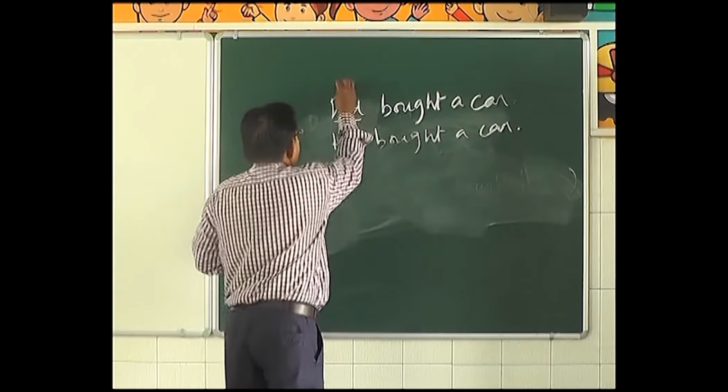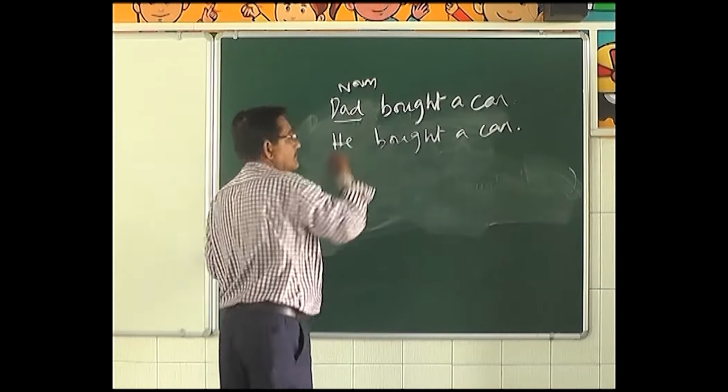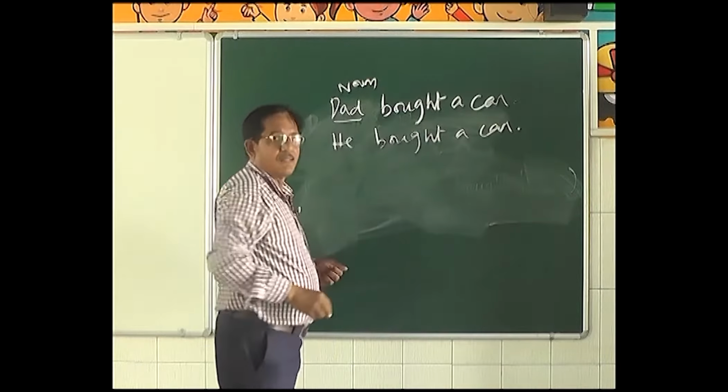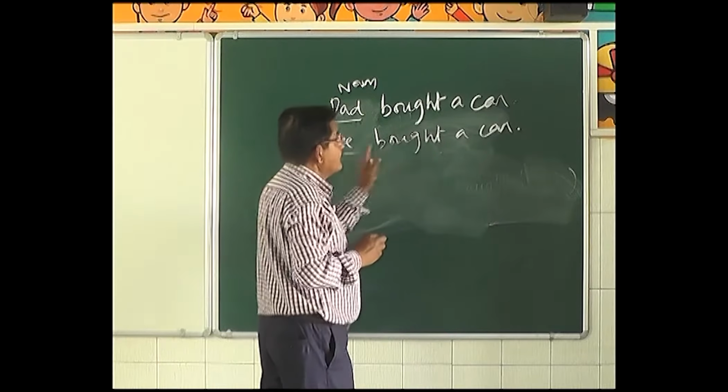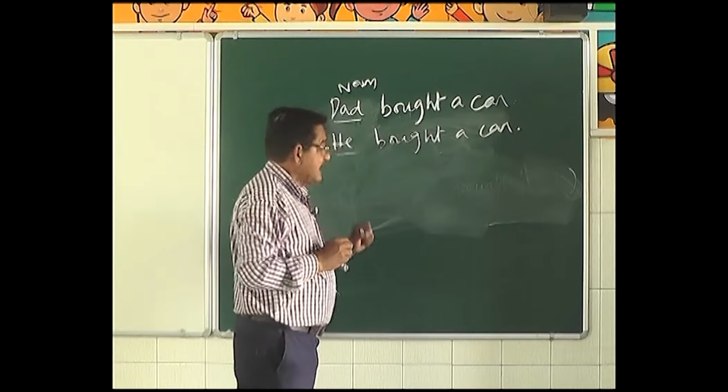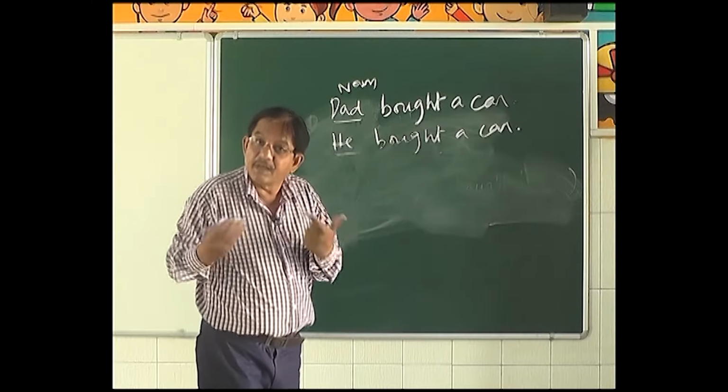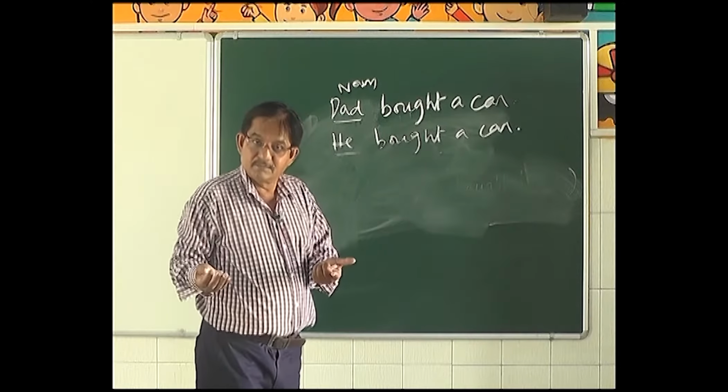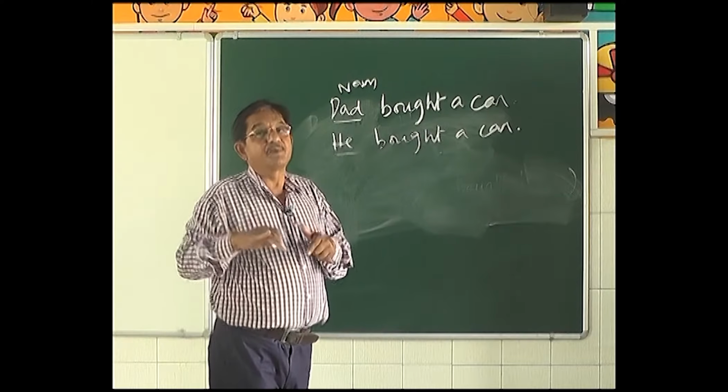Now dad is a noun. So the first point is that the subject can be a noun. Now the second sentence is, he bought a car. In the second sentence, he is a pronoun. So what do you have to remember here? The subject can be a noun, and it can also be a pronoun.